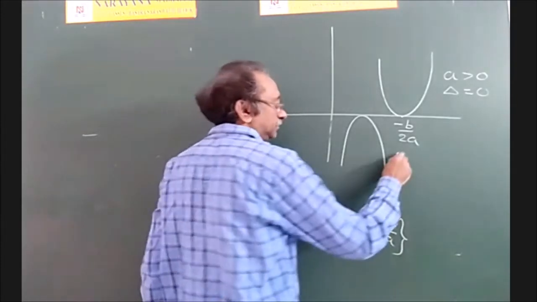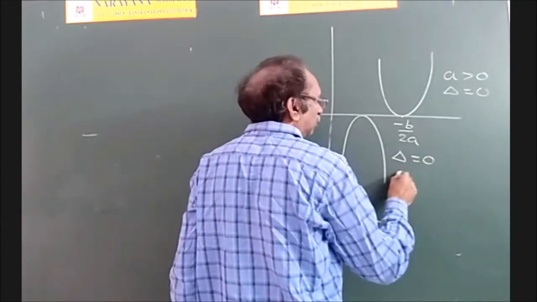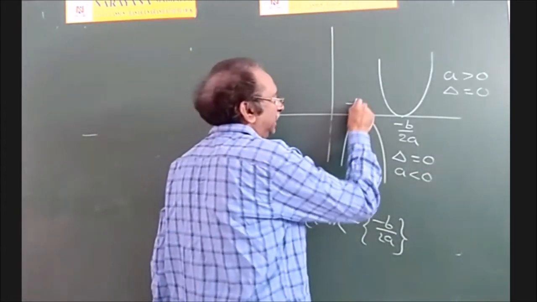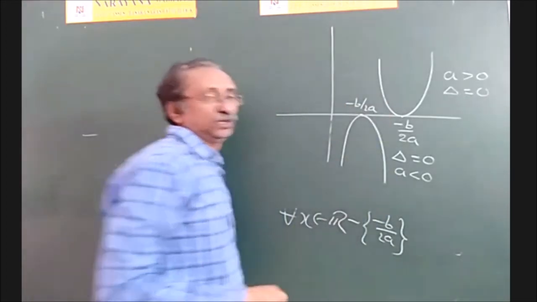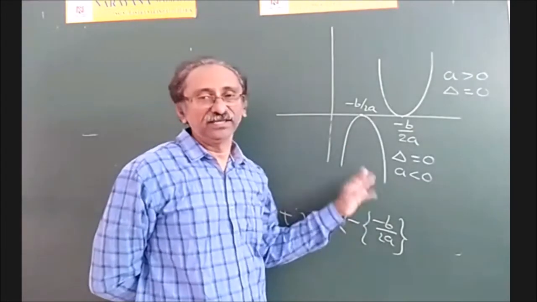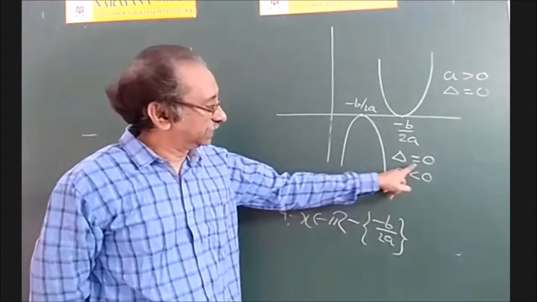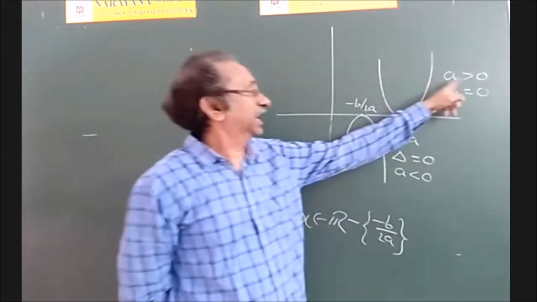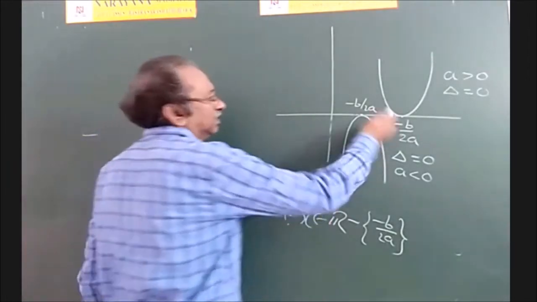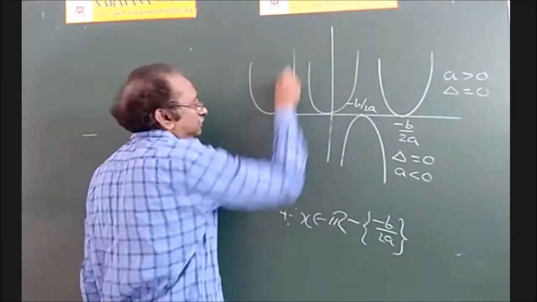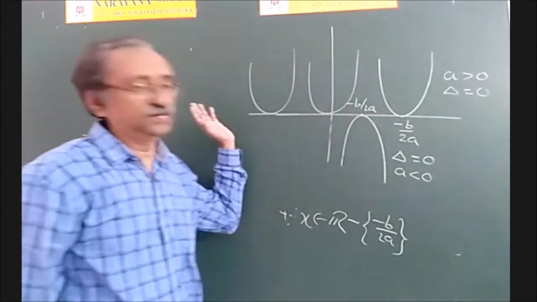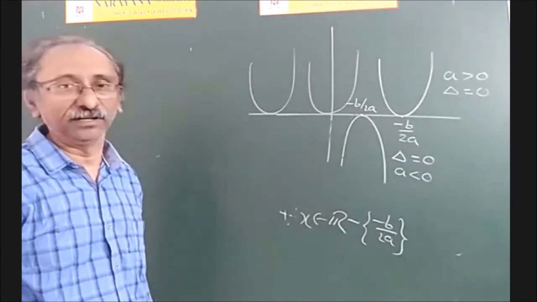Suppose this is the diagram. So this is delta is equal to 0 and a is negative. At this point, that is at minus b by 2a, you will get the value of the function as 0, and for the rest of the x values, it is always negative. So if a is negative, delta 0, this is the diagram. If a greater than 0, delta is equal to 0, this is the diagram. Okay, the diagram may be here, or maybe here, or maybe here, but it should touch the x-axis. That is important. For the lateral movements, it depends on the values of b and c. We will discuss that later.